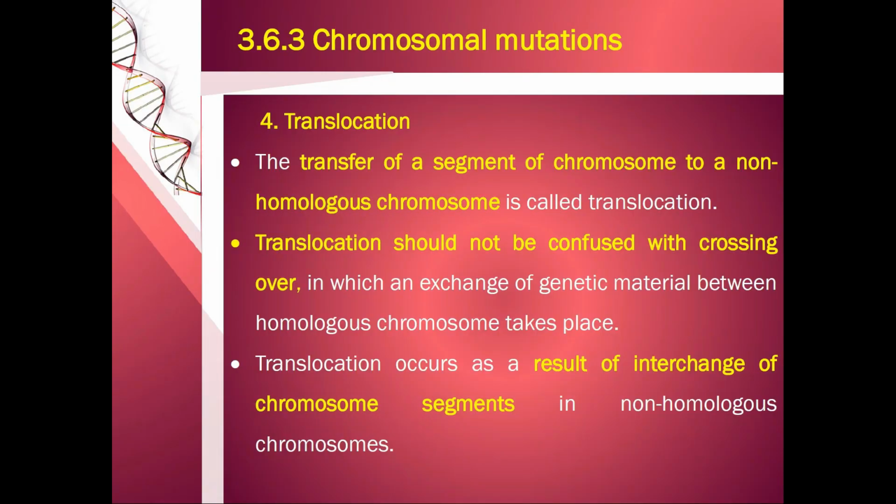The last type is called translocation. This refers to the transfer of a segment of a chromosome to a non-homologous chromosome. Translocation should not be confused with crossing over, in which an exchange of genetic material between homologous chromosomes takes place, but translocation takes place between non-homologous chromosomes.